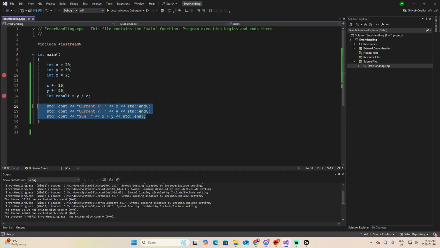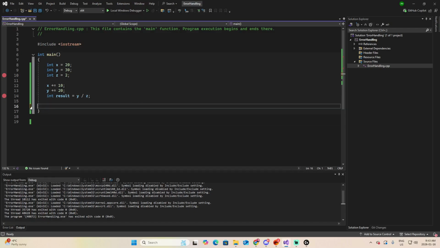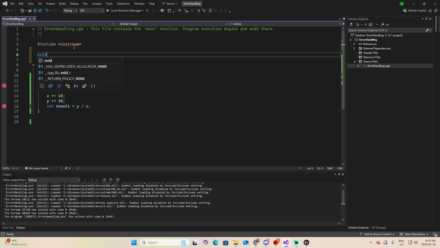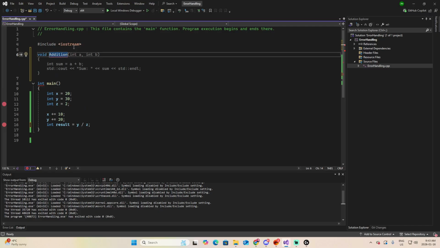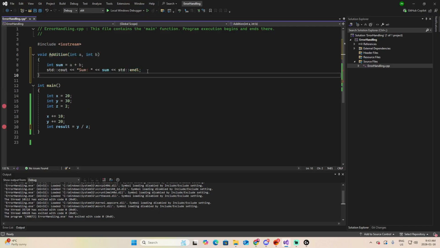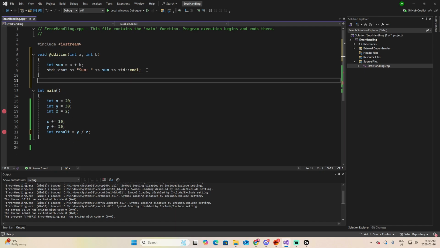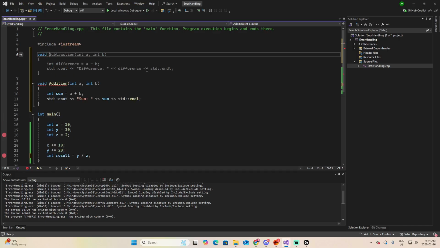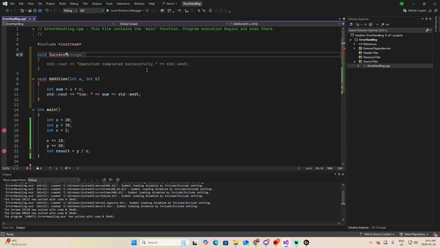Now let's do some changes here. I'm going to cut, in fact, all this section because I want to create a void function, let's call it addition, where I'm passing a and b as integers, and I'm going to present the sum of these values. And after that, I will create another function to present a successful message. Success message.